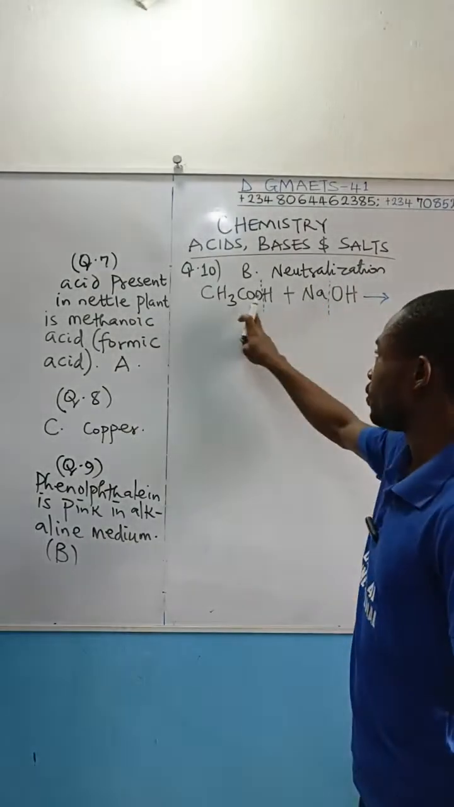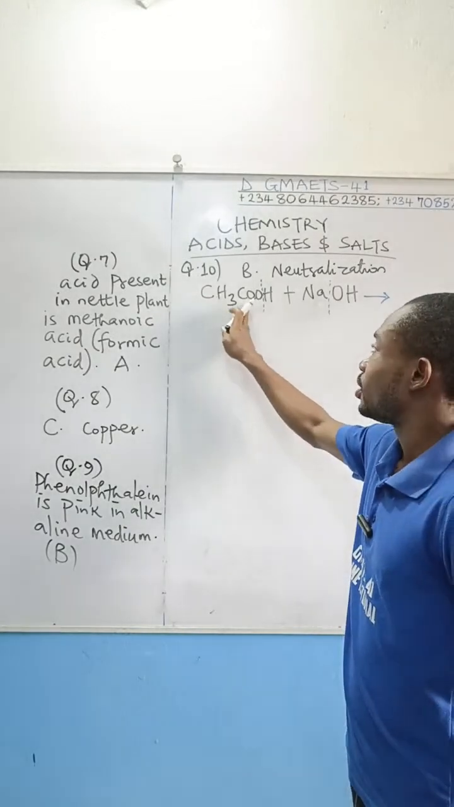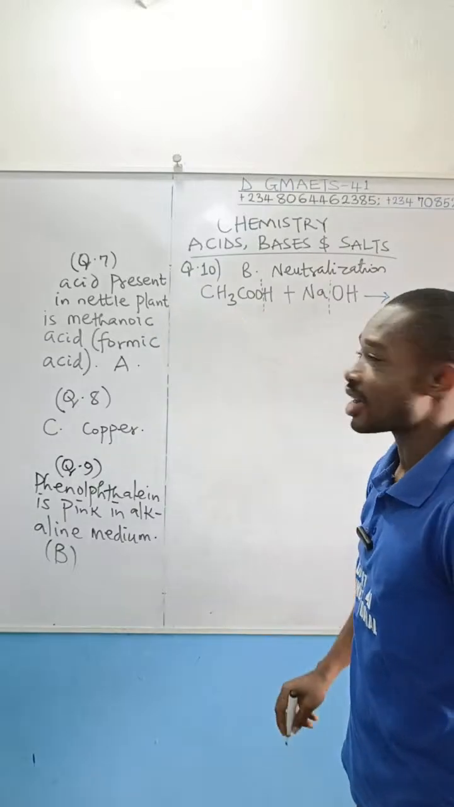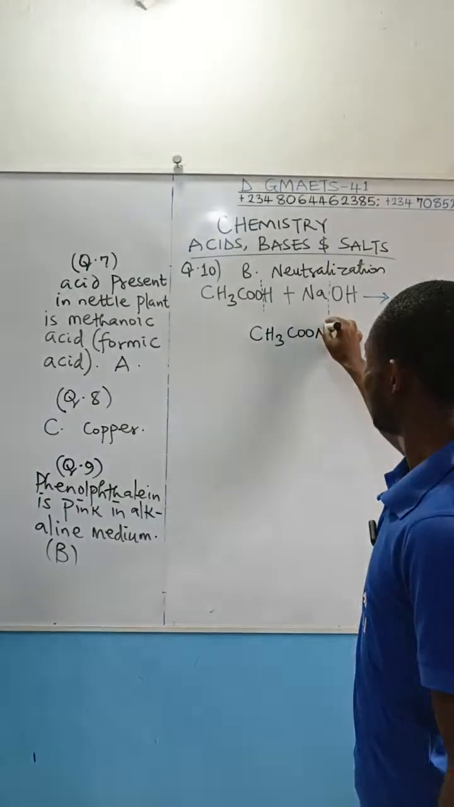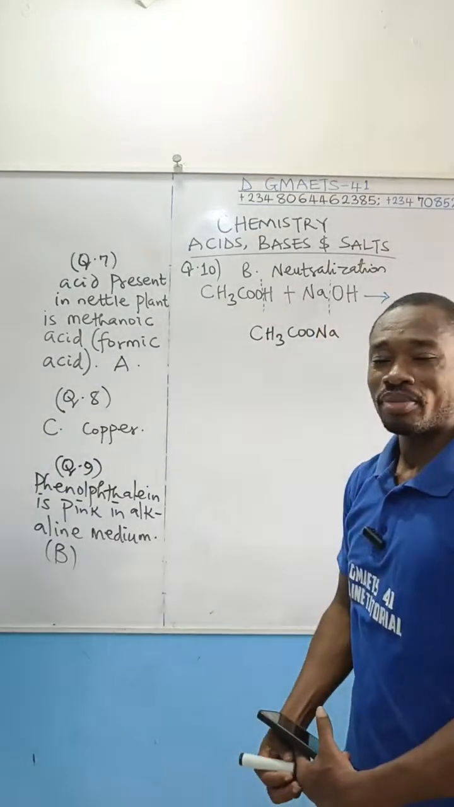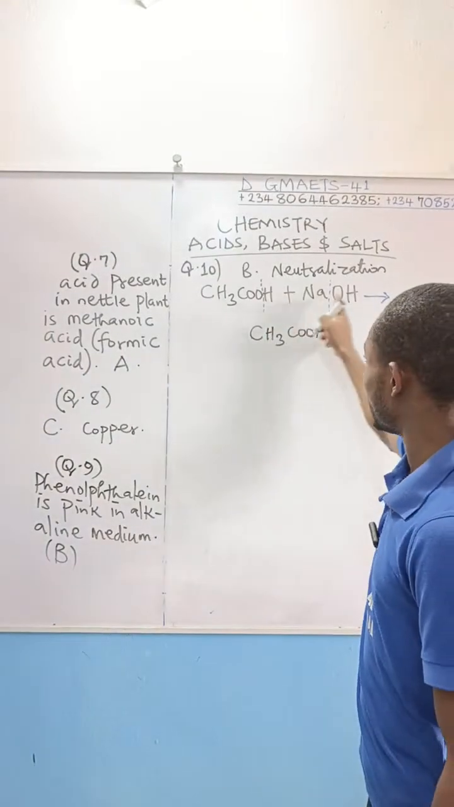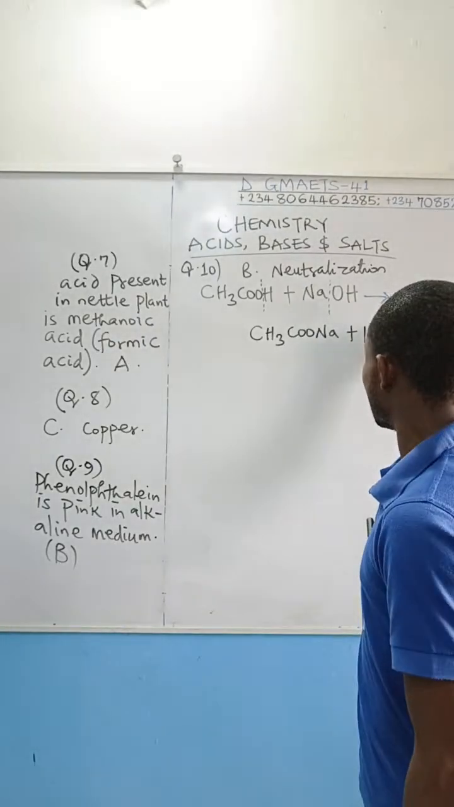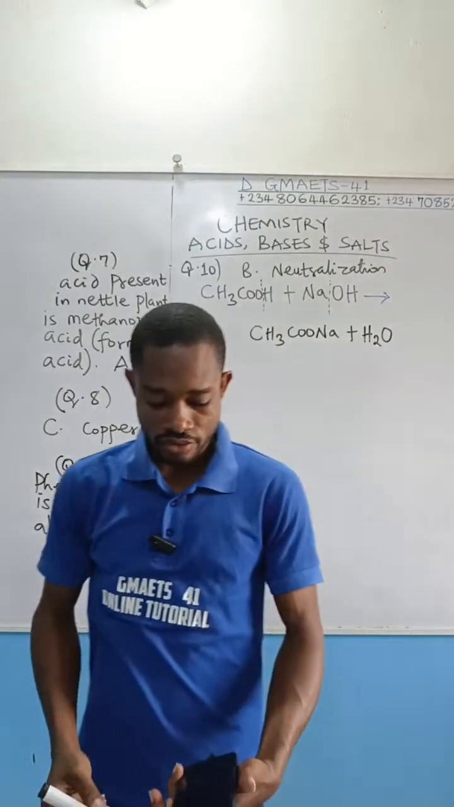Sodium, which is positive, will react with the negative carboxylate ion, CH3COO negative, the carboxylate ion. And we are going to get CH3COONa. This is sodium ethanoate. Then this hydrogen will combine with the OH hydroxyl here to give you water. So this is a neutralization reaction.